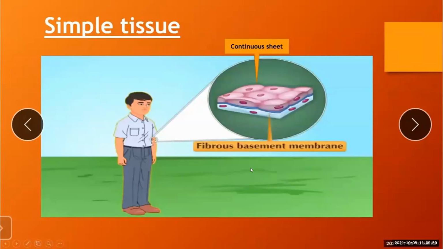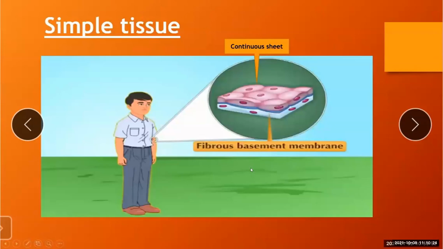Epithelial cells are closely packed and form continuous layers, a continuous sheet. So any material that enters the body first encounters epithelial tissue.